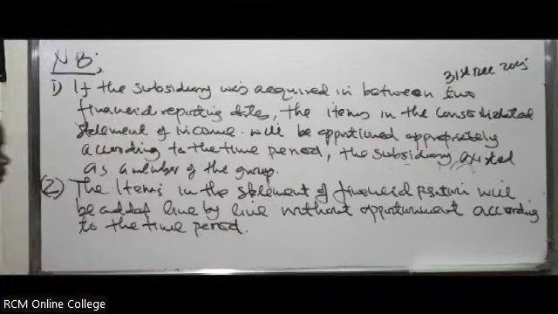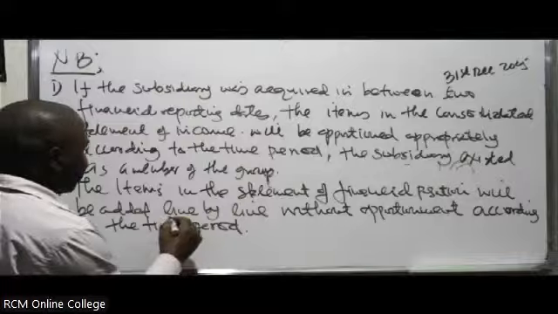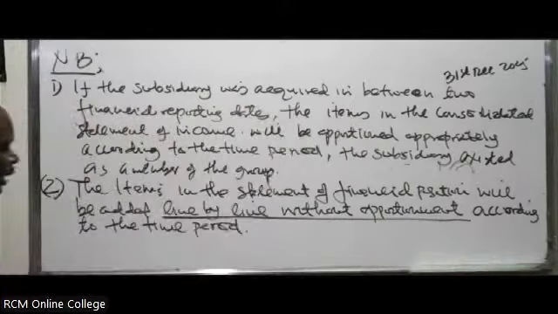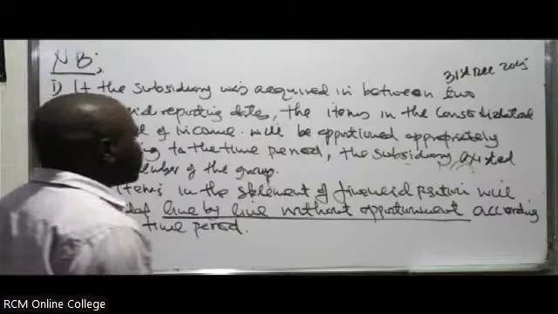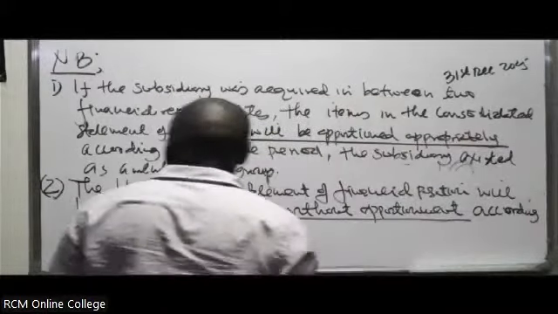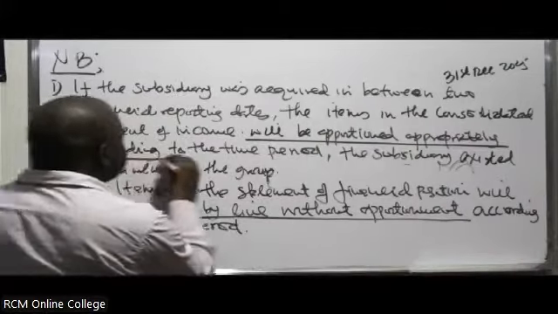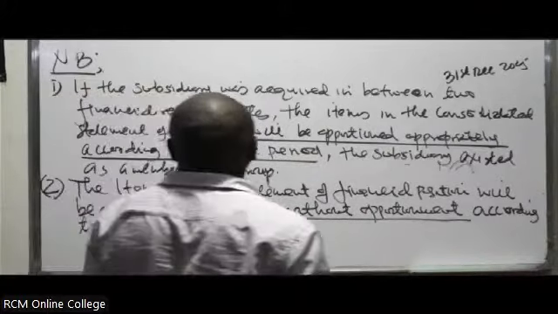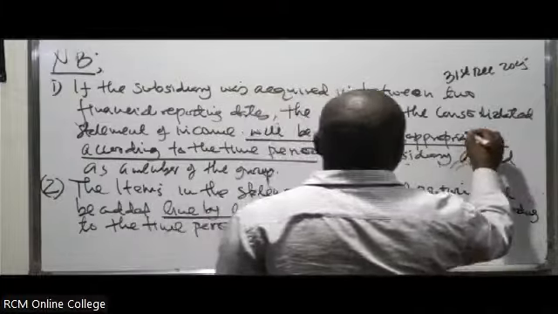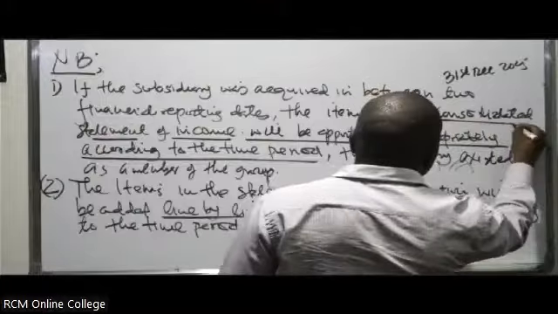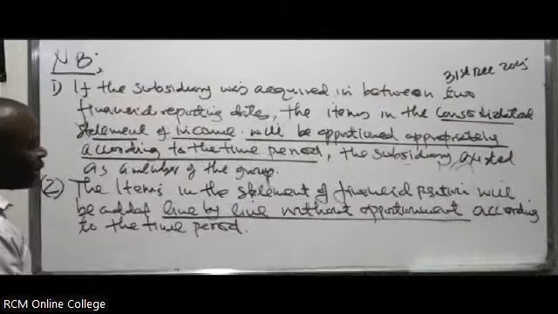According to the time period, will be added line by line. You can underline line by line without apportionment. Here, you can underline, will be apportioned appropriately according to the time period. And what are we talking about? The items in the consolidated statement of income.